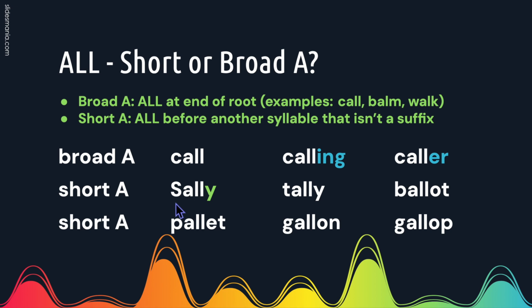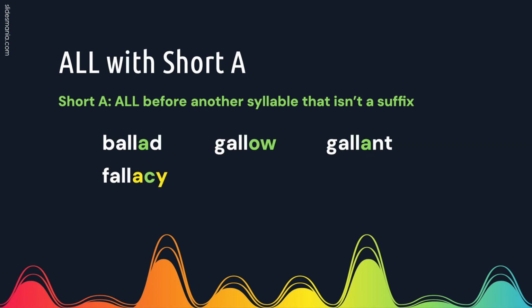In this case, we have a capital letter because this is the name Sally. Tally, ballot, palette, gallon, and gallop. If you have A-L-L before another syllable that isn't a suffix, it's going to use its short sound. Like in this word, this A will schwa to be a muffled sound, ballad.